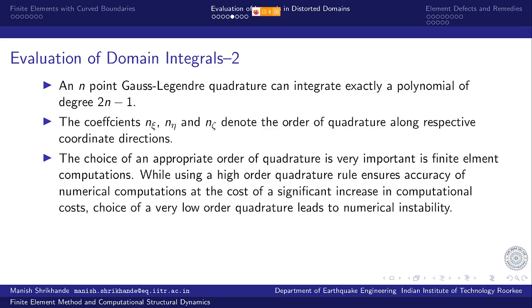A very interesting discussion on communicable instabilities because of numerical integration is in the book by Zienkiewicz. I strongly advise all of you to please have a look at that discussion in Zienkiewicz's book.